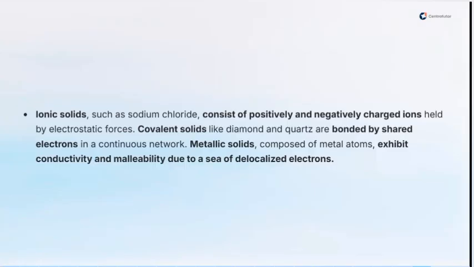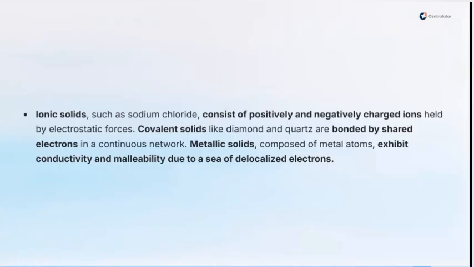The next one is covalent solids, and examples are diamond, quartz, and their likes, and they are bonded by shared electrons. From the name covalent, we know that we are talking about solids or materials that bond due to the sharing of electrons between themselves. The bonds are formed by sharing of electrons, and they have a continuous network. So examples are diamond and quartz, as I just stated initially.